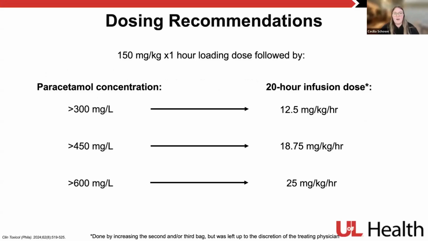As far as dosing recommendations go, this is what the Poison Control Center recommended following January of 2020. So every patient got the 150 mg per kg loading dose. And then their dose afterwards was based on their paracetamol concentration. So if it was greater than 300, they got a 20-hour infusion dose of 12.5 mg per kg, so doubled from our 6.25. If it was greater than 450, they got the 18.75, so tripled. And then greater than 600, they got the 25 mg per kg per hour, so quadrupled. Of note, this 20-hour infusion was done by either increasing the second and or third bag. It wasn't necessarily standardized for every patient. It was left up to the discretion of the treating physician.